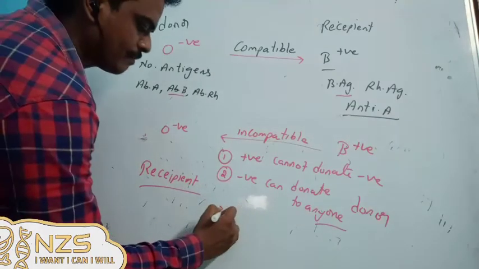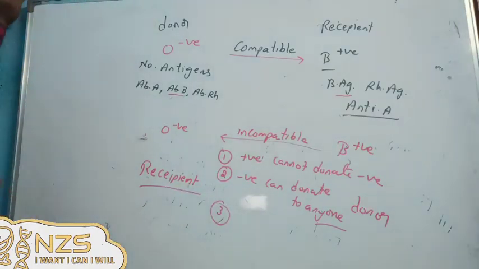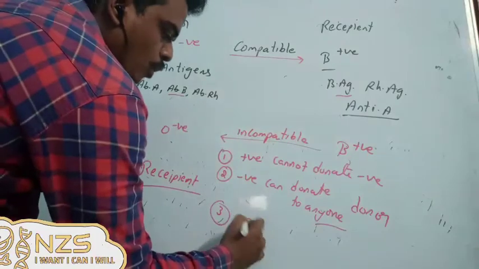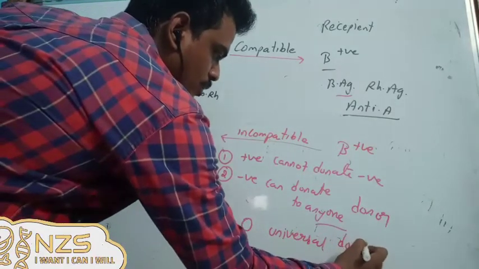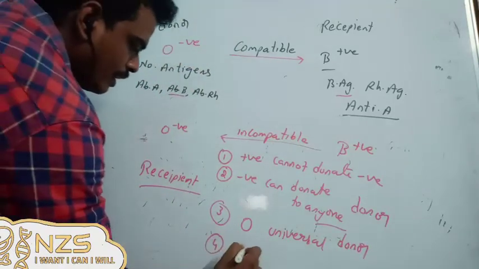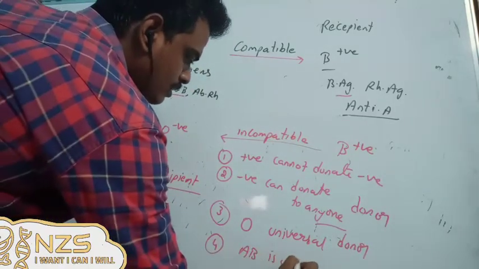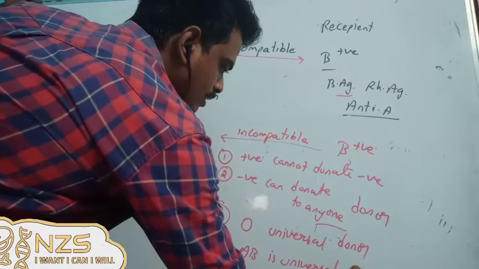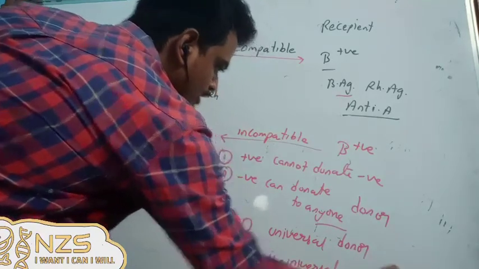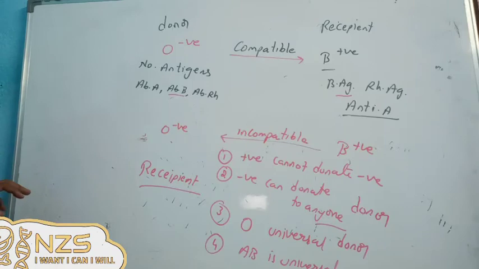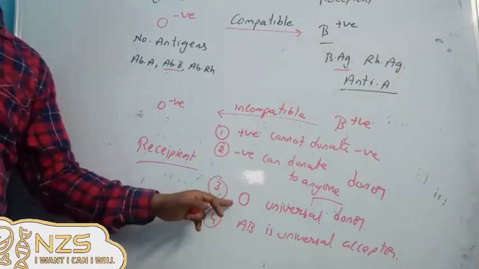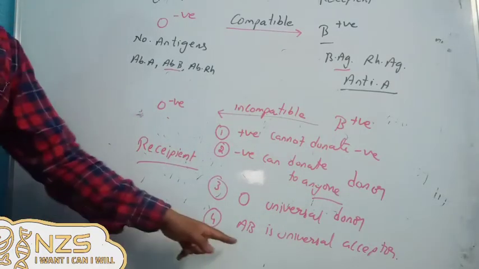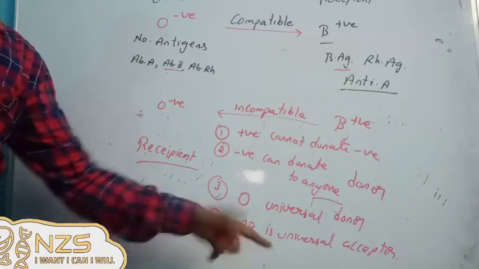Now the third thing: O is the universal donor. AB is the universal acceptor. So these things can be taken into consideration. If you want to see whether a person having A blood group can take blood from O, yes, he can take it. But can he take it from AB? No, because he is the recipient, he is not the donor.